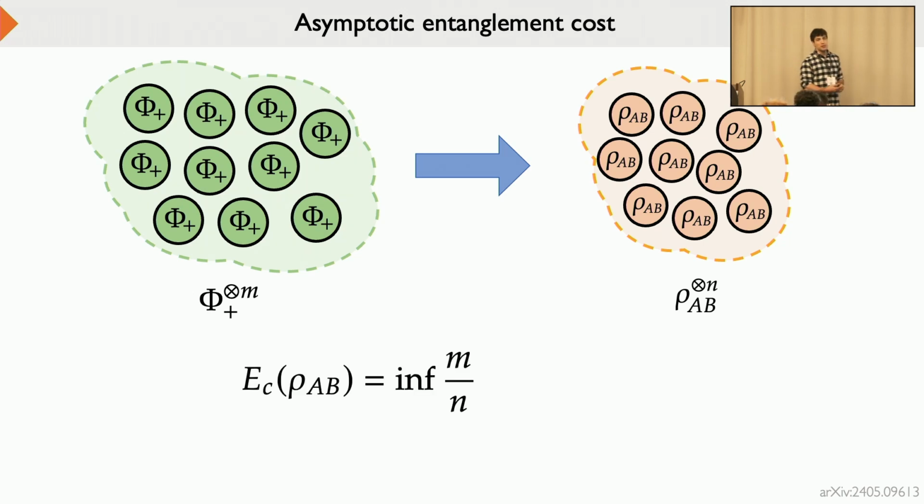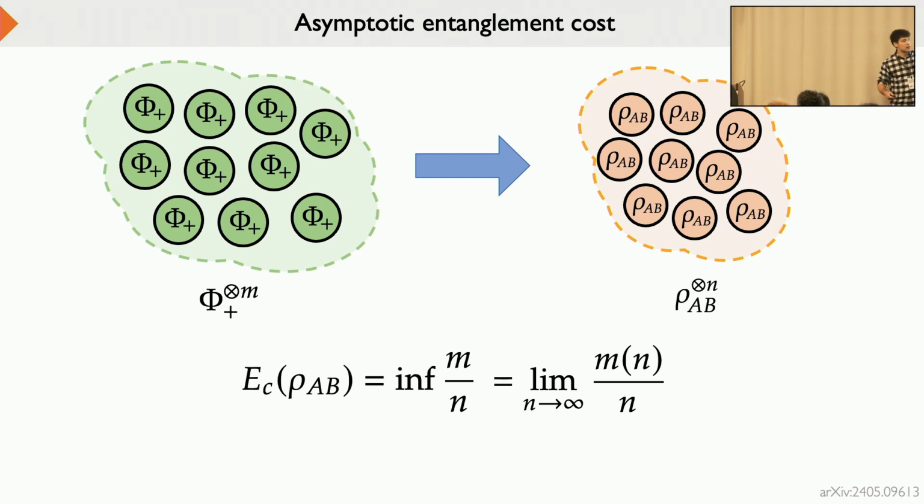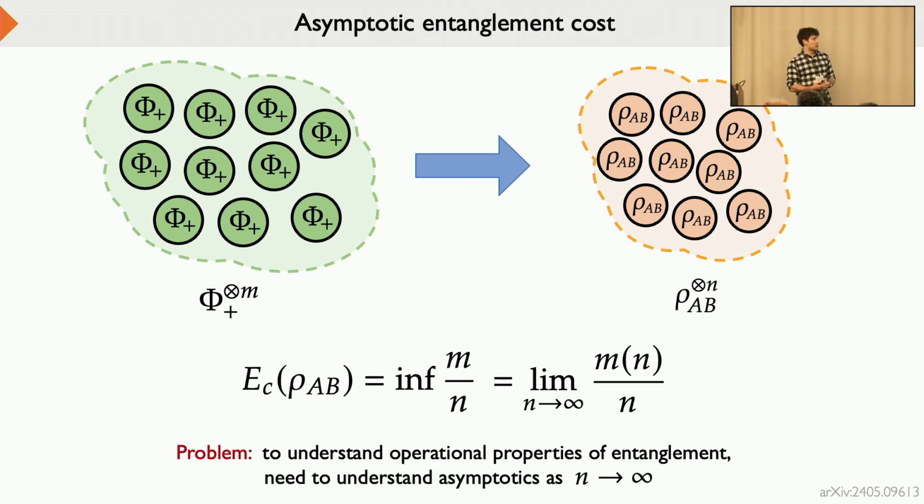So the entanglement cost of a noisy state is defined indeed as the least choice of such m and n that we can do this. And if you think of m, the number of maximally entangled states, as a function of n, then this is essentially taking a limit as n goes to infinity. And that is a big problem, because to understand the truly operational properties of entanglement, we have to take the many copy limit as n goes to infinity. And that causes a lot of different issues.